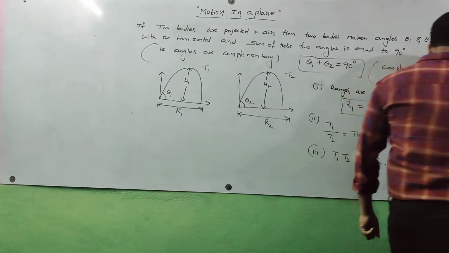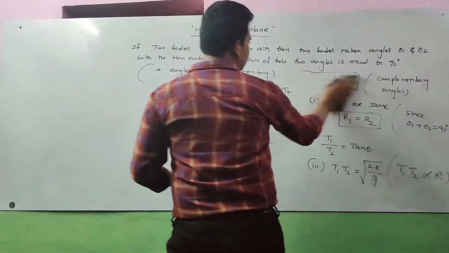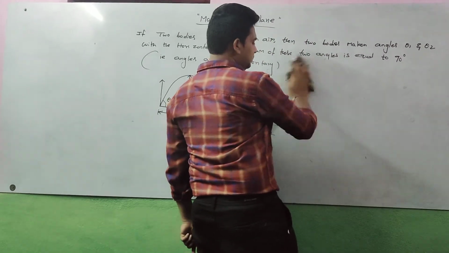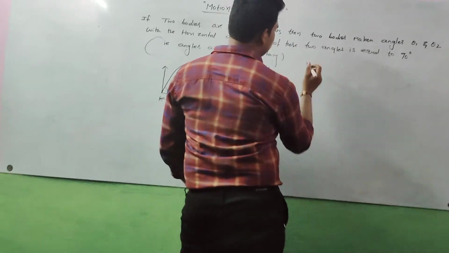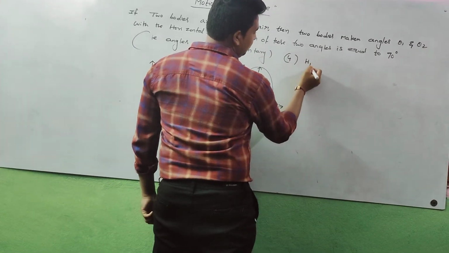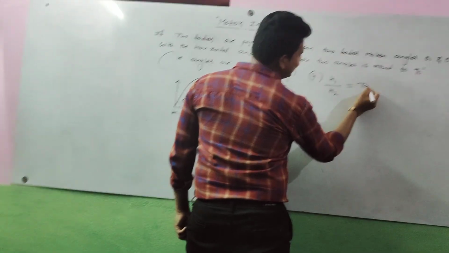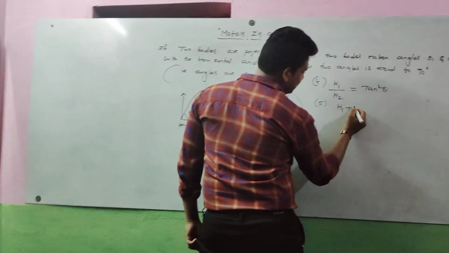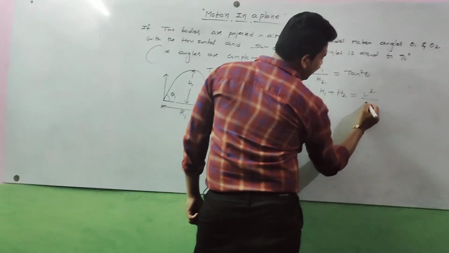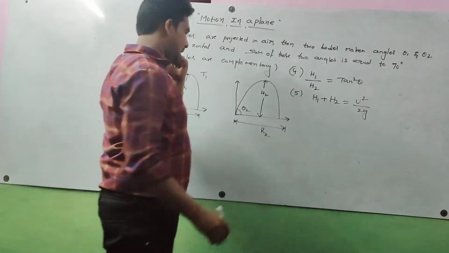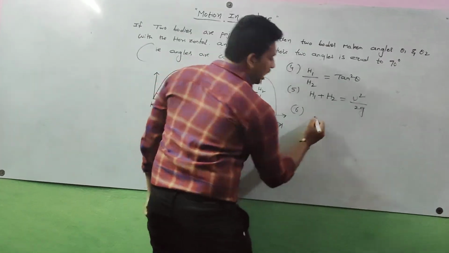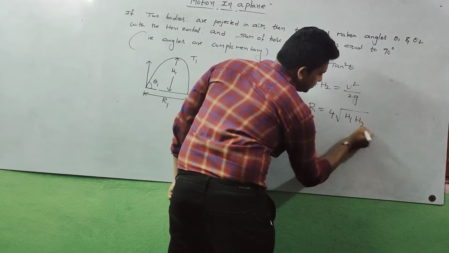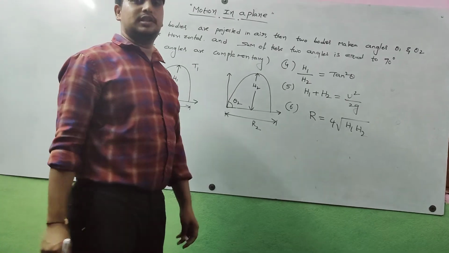Next, fourth relation: H1 by H2 is equal to tan square theta. Fifth relation: H1 plus H2 is equal to U square by 2g. Next, sixth relation: R is equal to 4 into square root of H1 H2.